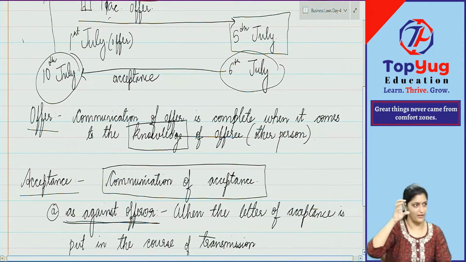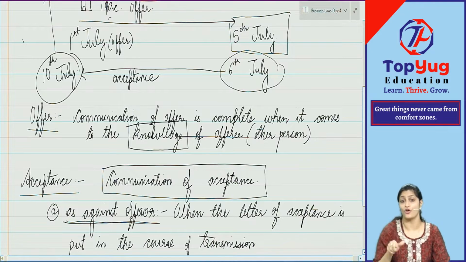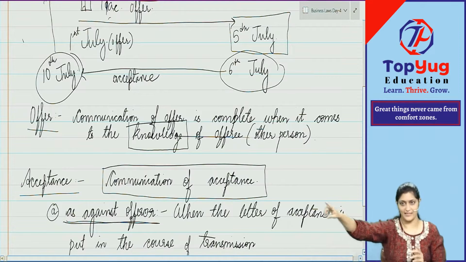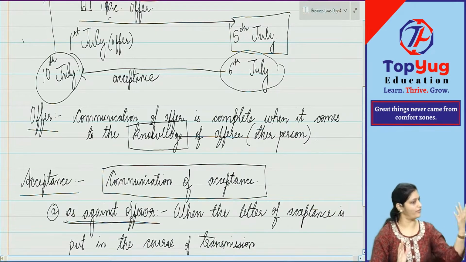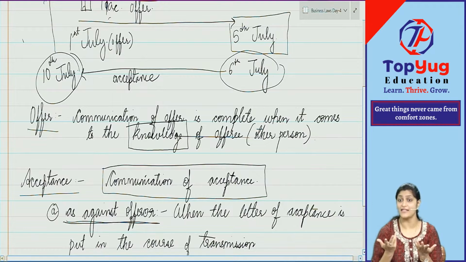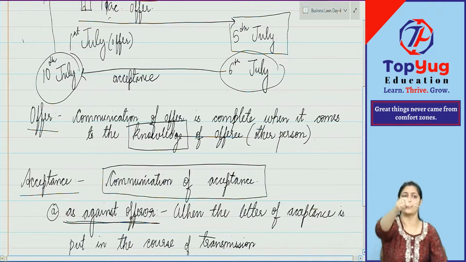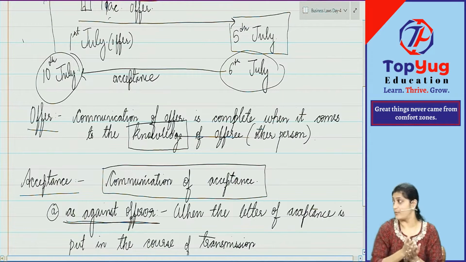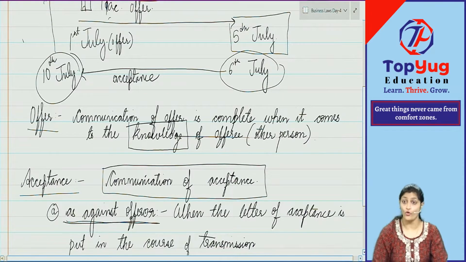When the communication of acceptance is put in the course of transmission, so that it is now in no person's hand to change it. Why? Because now this communication is with whom? Postal authorities. The acceptor is not having anything, and the offerer is also not having anything. It is in whose hands? Postal authorities. Can you change now? No. That is the reason law is saying you wanted yes, you got yes on 6th, now you cannot take it back. On 6th the contract came into existence for you. For whom? For the offerer. Got this point clear? Yes or no?